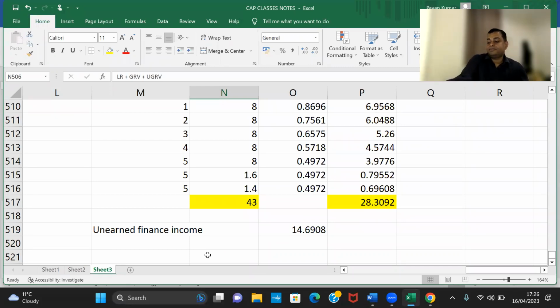So, ladies and gentlemen, this is accounting standards revision. So I think we are done for the day. What do you say?